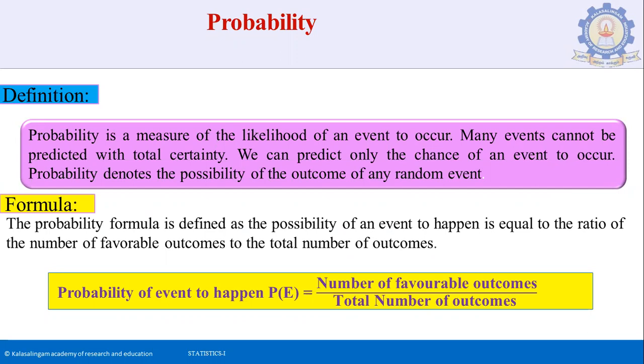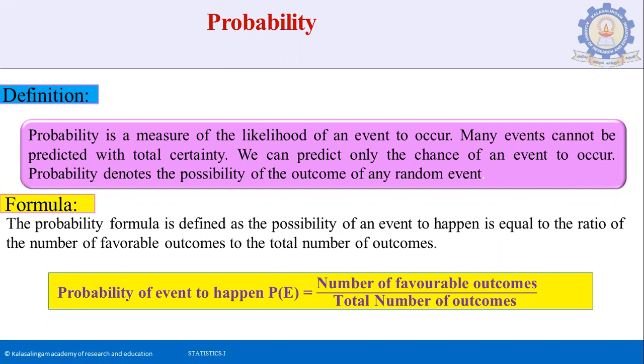Definition: probability is a measure of the likelihood of an event to occur. Many events cannot be predicted with total certainty. We can predict only the chance of an event to occur. Probability denotes the possibility of the outcome of any random event.